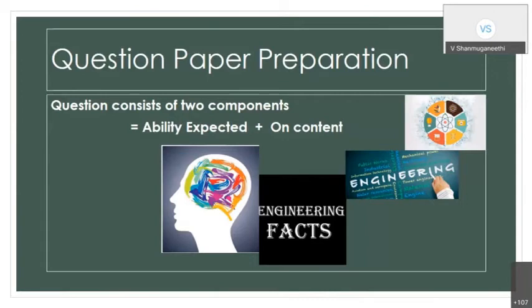When we prepare the blueprint, as I told you already, a question is nothing but ability plus content. Whenever I ask you to write one question, everyone writes a question. After you have written the question, I ask you to classify which is the ability and which is the content.